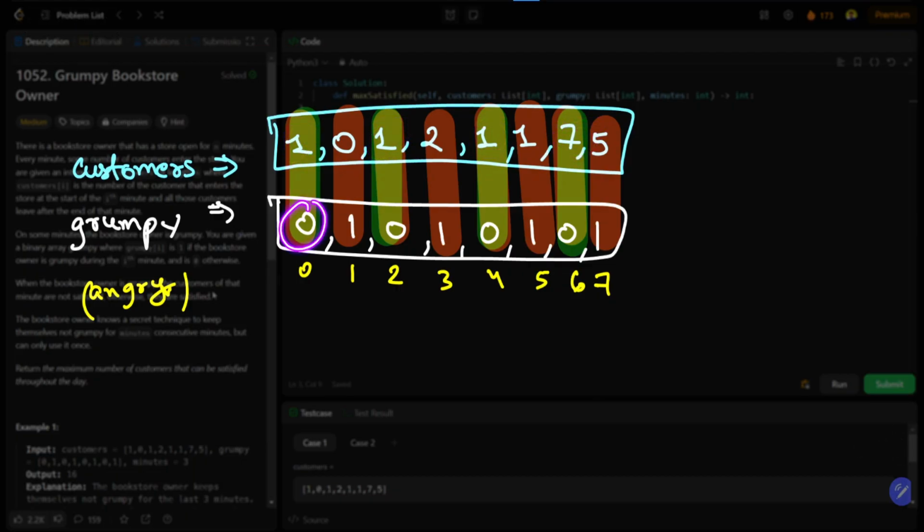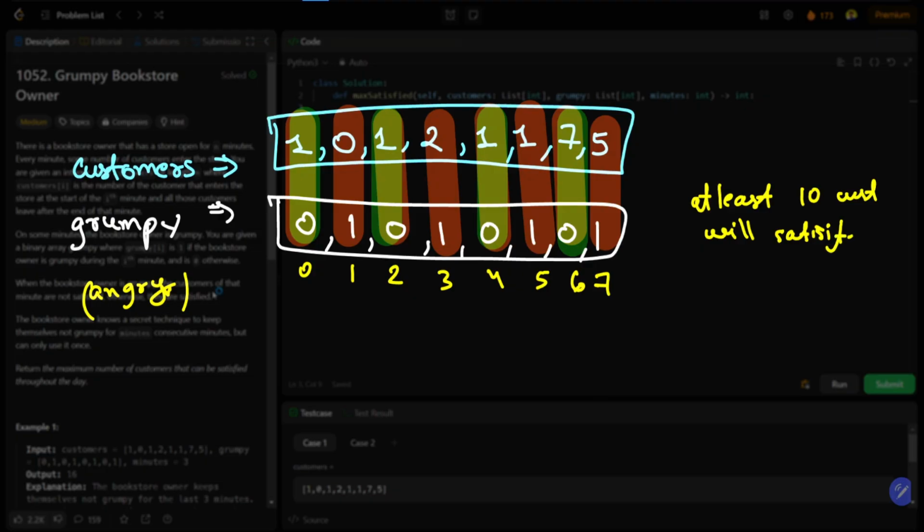This means the owner has 0 as a grumpy state, which means he is okay. So at least this many customers will be satisfied. So 1 plus 2, 1 plus 1 is 2, 1 plus 2 plus 1 is 3, and 3, 7 is 10. So at least 10 customers will be satisfied.